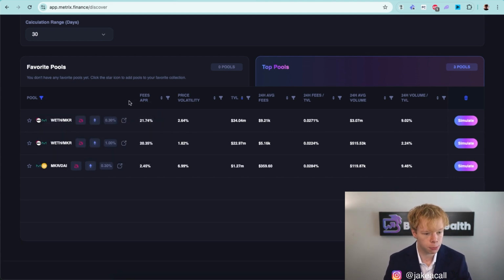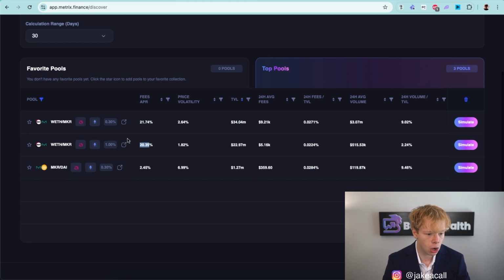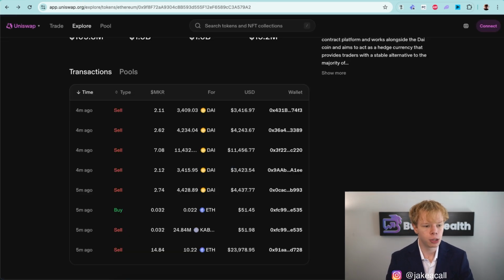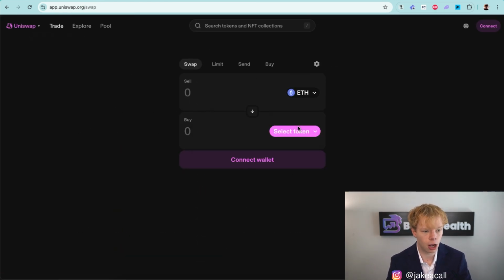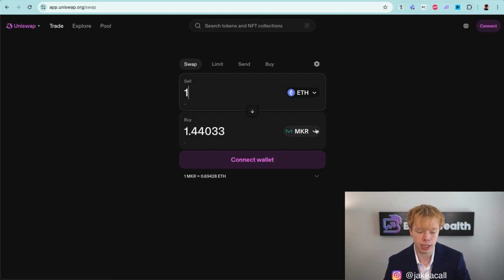We see some different liquidity pools. These ones are all on the Ethereum network. We see Ethereum to Maker over here with a 22% APR roughly. We also see Ethereum to Maker with a 21% APR. These two are different fee tiers. Now that fee tier is exactly what's charged to the trader when they execute a trade. So if I were to go and trade Maker over here on Uniswap and trade it with Ethereum, I'm going to pay a fee depending on what tier I'm routed through.